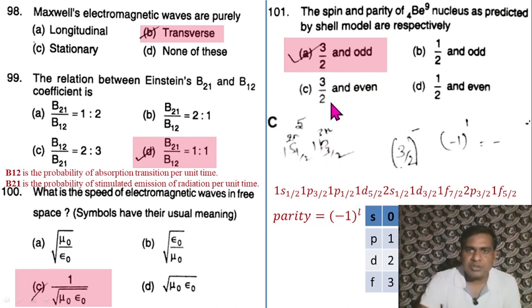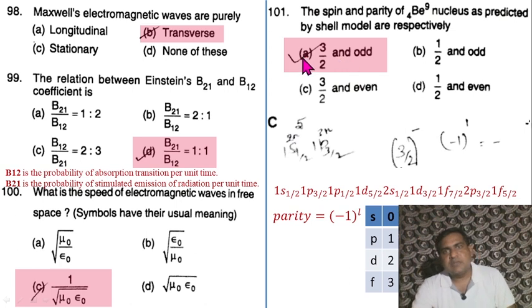This spin is equal to 3/2, and for parity, parity is equal to minus 1 raised to power L. So for p, the L value is equal to 1 here. So minus 1 raised to power 1 implies negative, so negative parity or odd. So option A is correct.